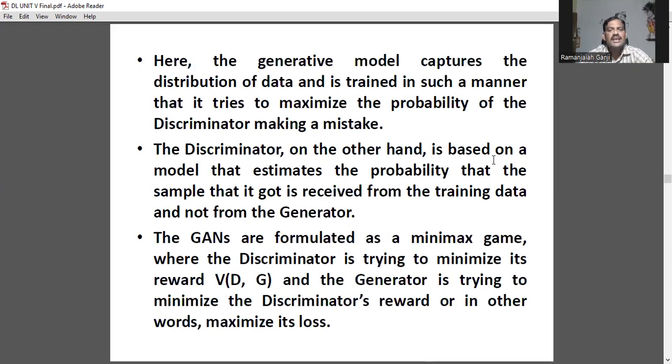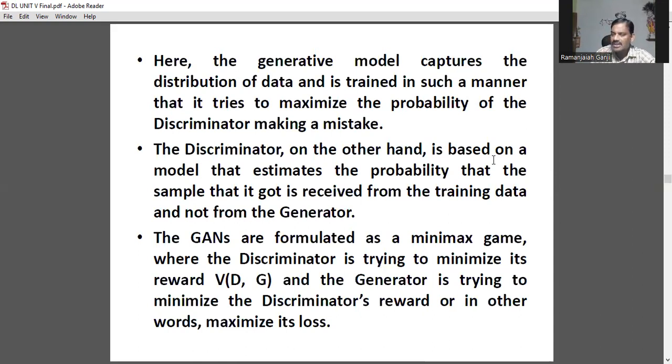Here, the generative model captures the distribution of data and is trained in such a manner that it tries to maximize the probability of the discriminator making a mistake. On the other hand, the discriminator is based on a model that estimates the probability that the sample it got is received from the training data and not from the generator.